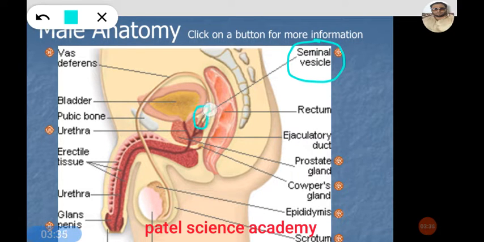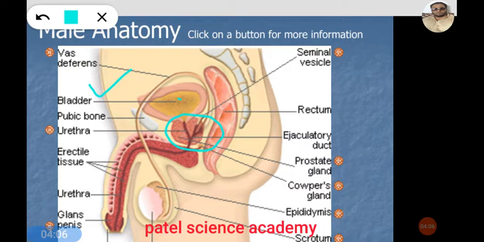You can see here this seminal vesicle actually opens into the vas deferens, and there is one pair of seminal vesicles at two sides. In the next slides you will see all these things more clearly. Then you can see this pink colored structure present below, or beneath, this bladder.